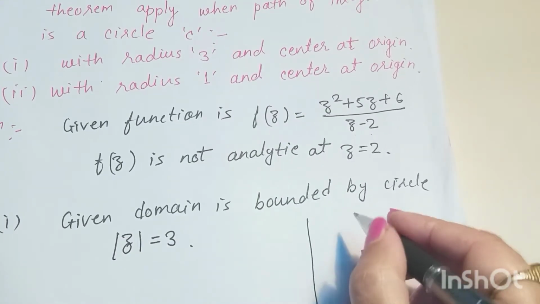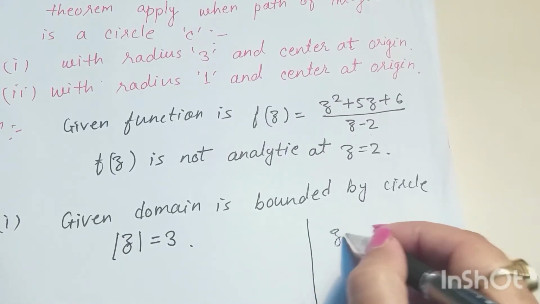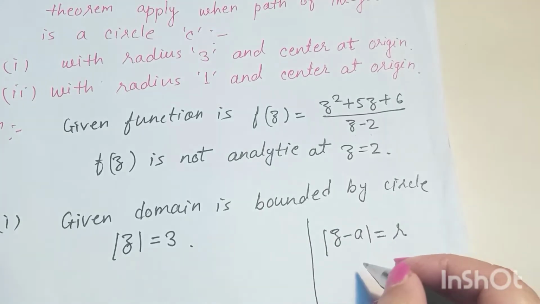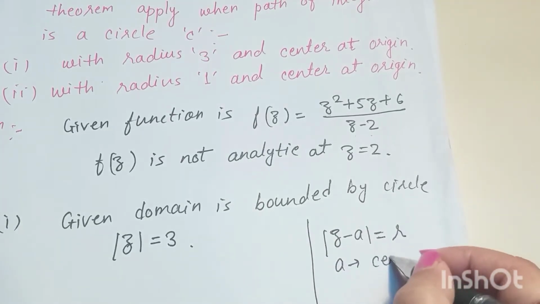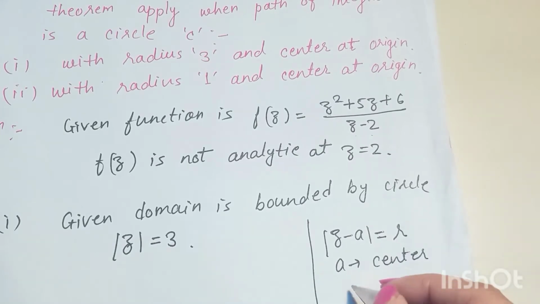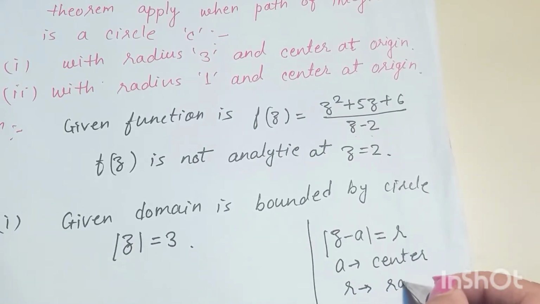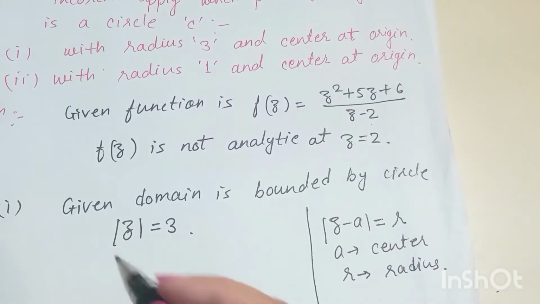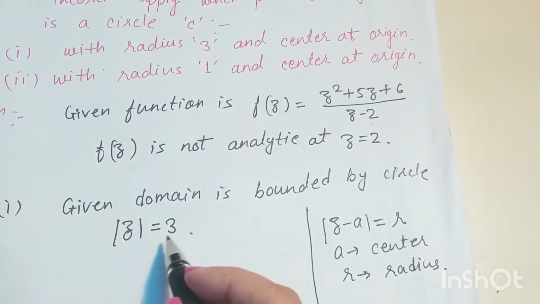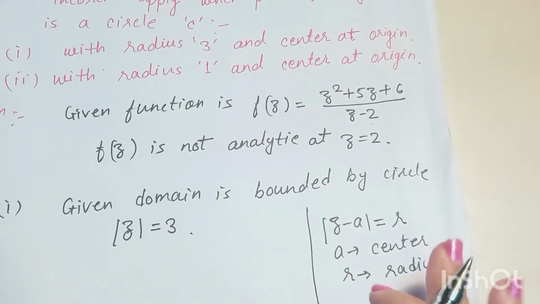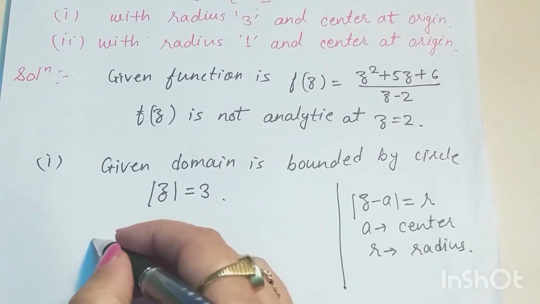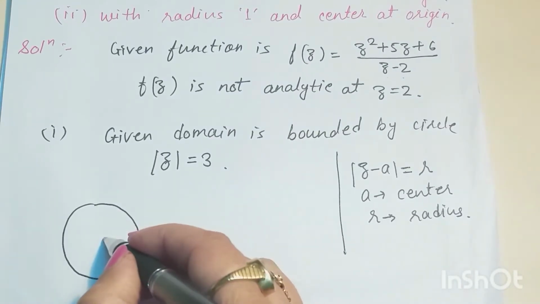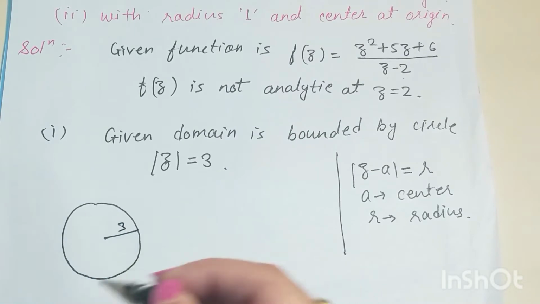In any complex plane the equation of a circle is given by |z − a| = r, where a is the center and r is the radius. In our case the center is at origin and the radius is 3. Now we draw this circle, where 3 is the radius.